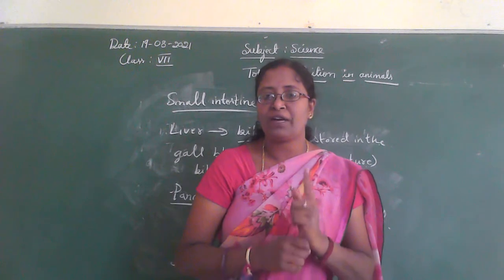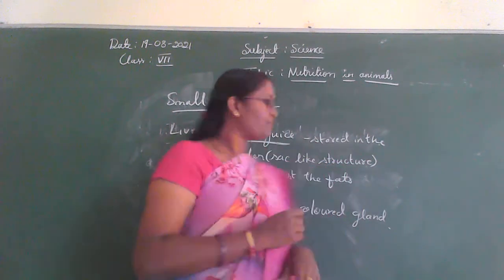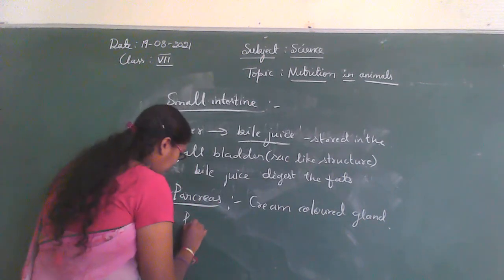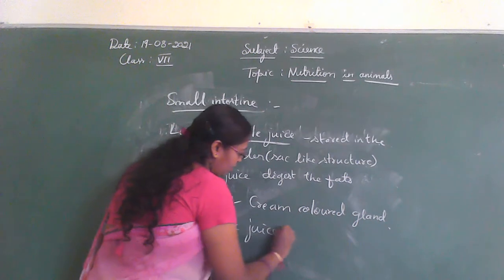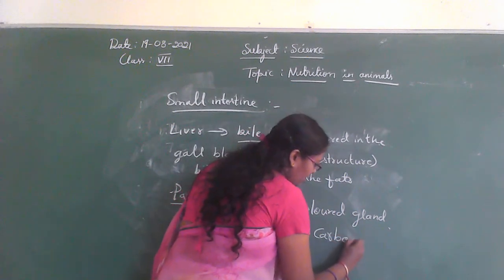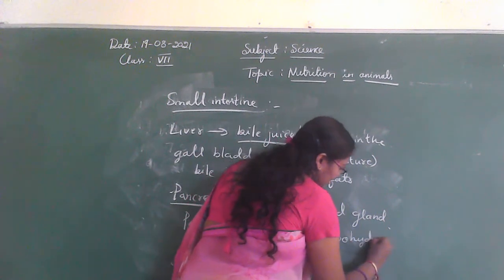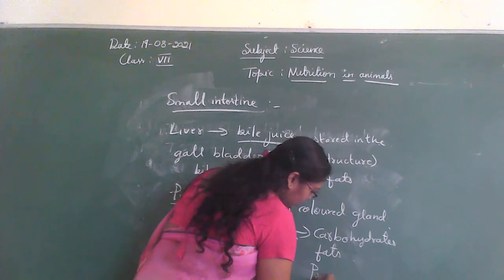It is produced by our pancreas. Pancreatic juice acts on carbohydrates, then fats, then proteins.